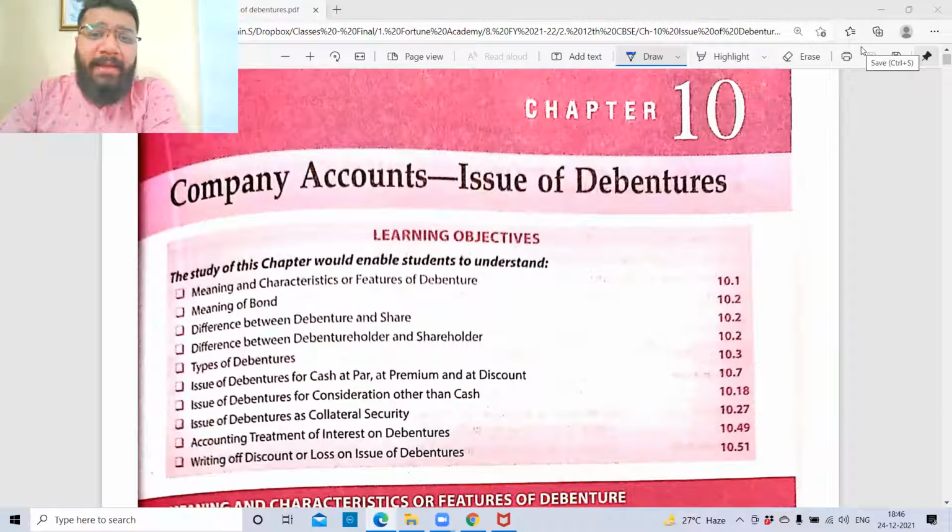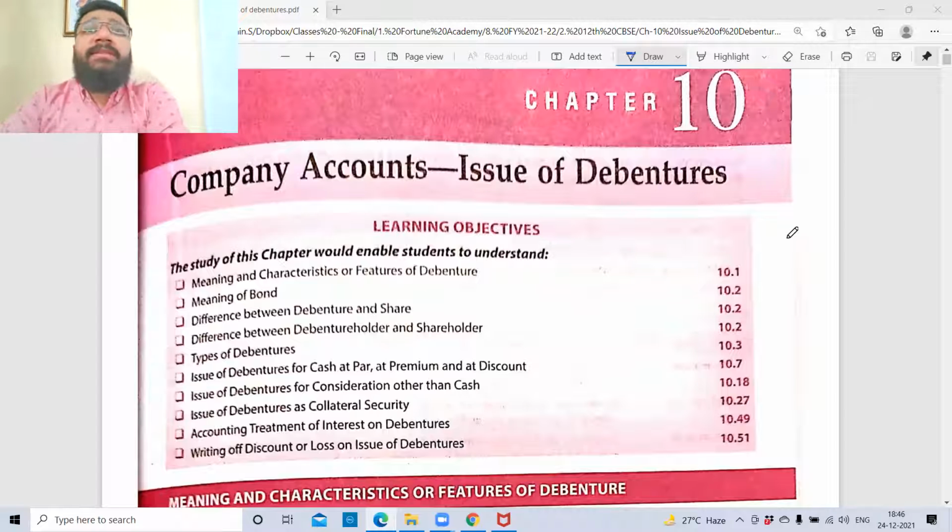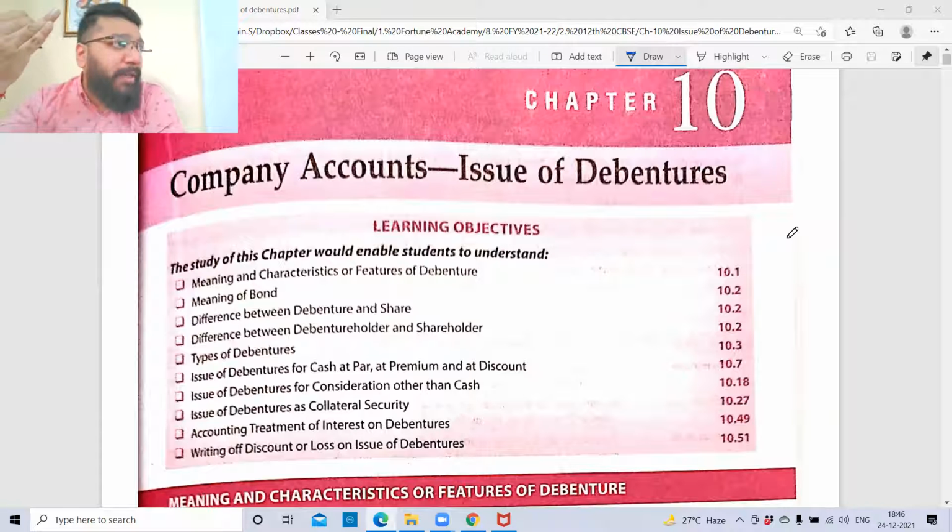So guys, we started a brand new topic in the last class, which is issue of debentures, a part of company accounts. We understood that normally a company can raise its funds in two ways. Primarily, first being equity, which is capital from its shareholders in the form of equity share capital and preference share capital. Second is through debt, right? In debt, they can take a loan from a bank, they can take a loan from a third party, they can take money by way of issuing debentures, by way of issuing bonds, by way of issuing public deposits, and so on.